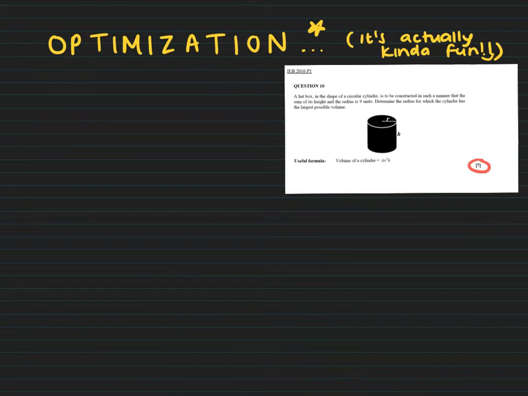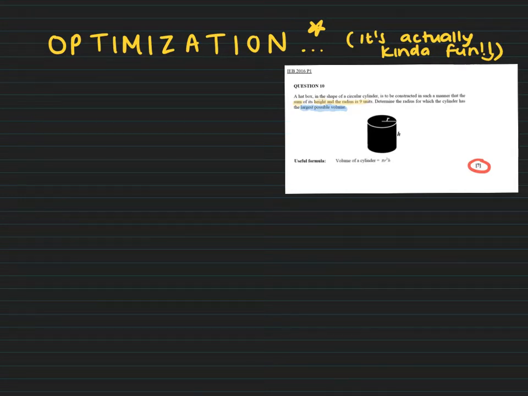So let's have a look at our first question. A hat box, in the shape of a circular cylinder, is to be constructed in such a manner that the sum of its height and radius is 9. Determine the radius for which the cylinder has the largest possible volume. So largest possible volume. That's giving me another clue as to what I need to do.